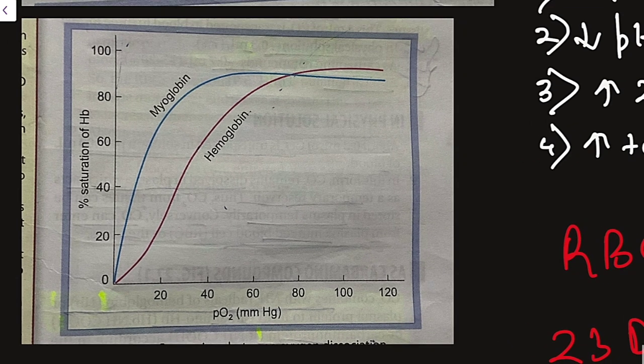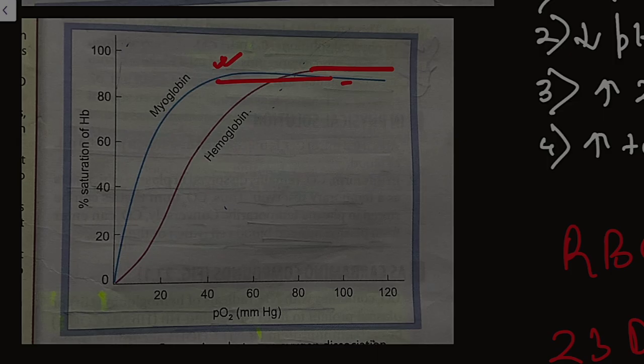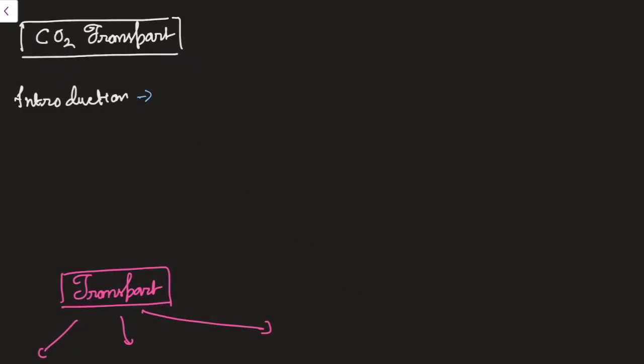Here you can see the oxygen dissociation curve of myoglobin, compared with the hemoglobin. So you can see that it will release at very low partial pressure. This can be indicated from this point, and it is like this. So you can compare it. So let's begin our next topic, that is carbon dioxide transport.